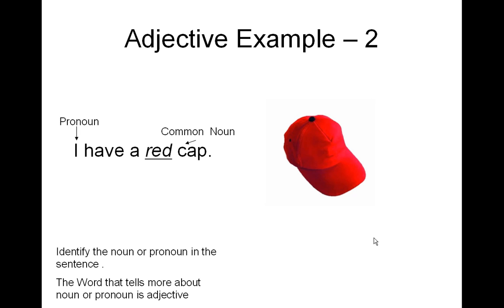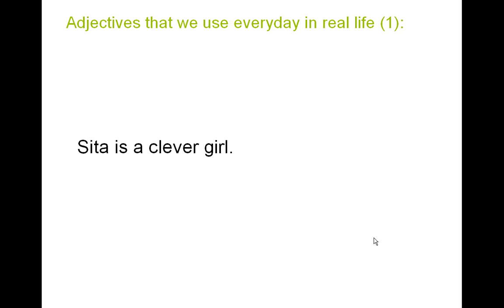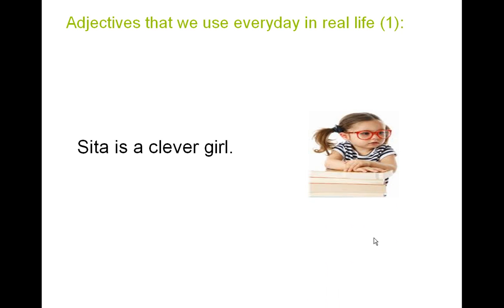Now we will look at some of the adjectives that we use every day in real life. I will not tell you immediately what the adjective is, but we'll give you 3 to 5 seconds to think about it. Then the same procedure: identify the noun or the pronoun, and what tells us more about it, and then I'll tell you which word is actually the adjective here. So, Sita is a clever girl. Think about it. I'll give you 3 seconds. First, think about which words are a noun or a pronoun. So 1 second, 2 seconds, 3 seconds.